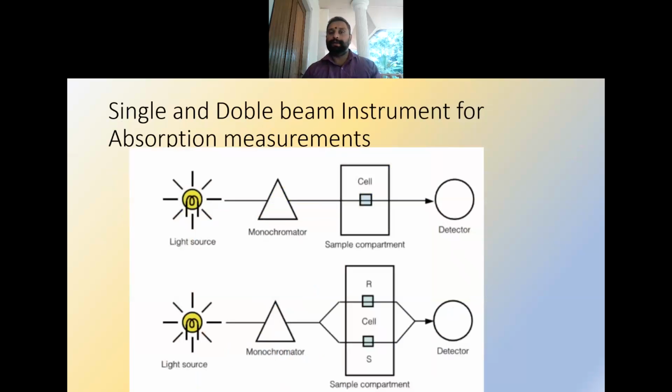So mainly there are single and double beam instruments for the absorption measurements. In the single beam measurement, we have a sample compartment in which we put the reference cell, and we take the transmitted power and the incident power.